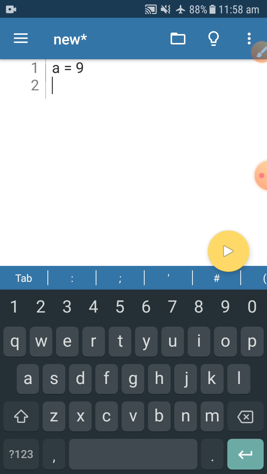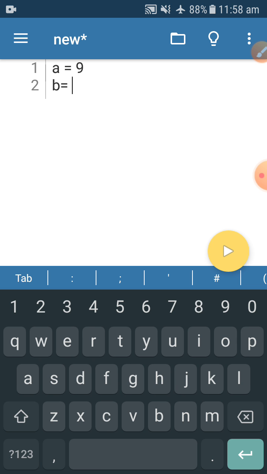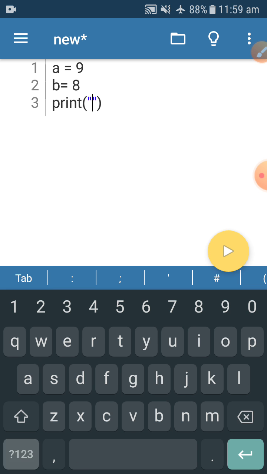Okay, then I'm giving b equal to 8. Simply, I have taken two variables a and b and assigned two values, 9 and 8 respectively. In the next line I'm just writing print, and I just want to print a message, hello.